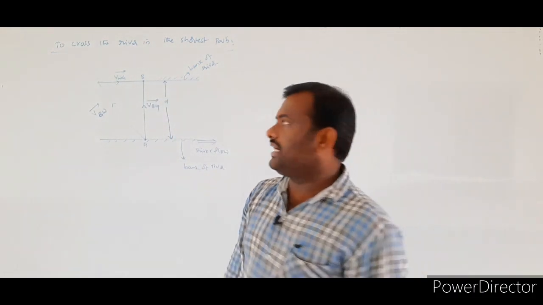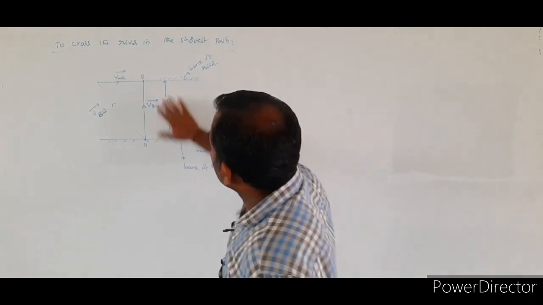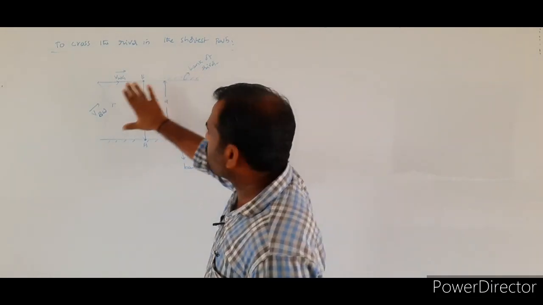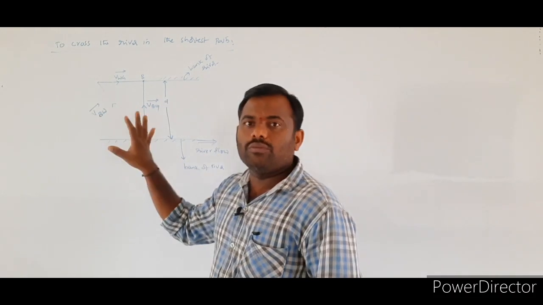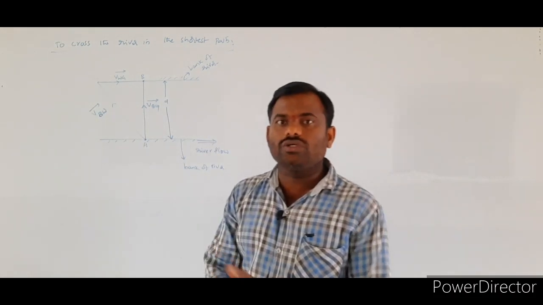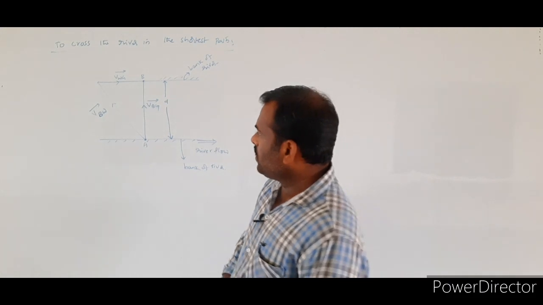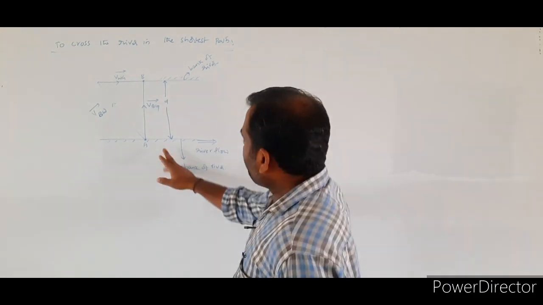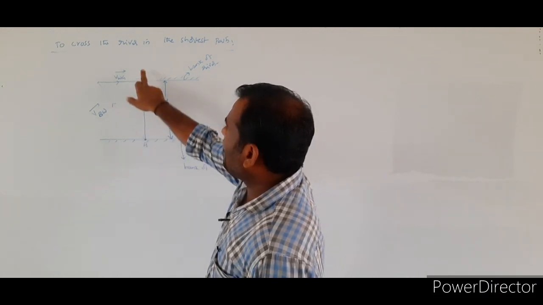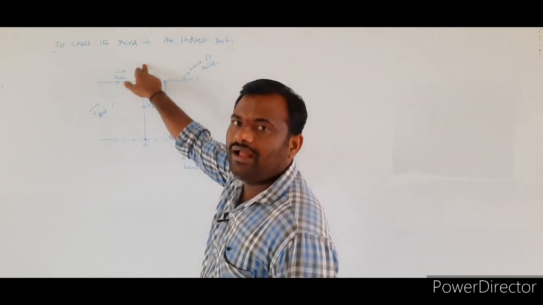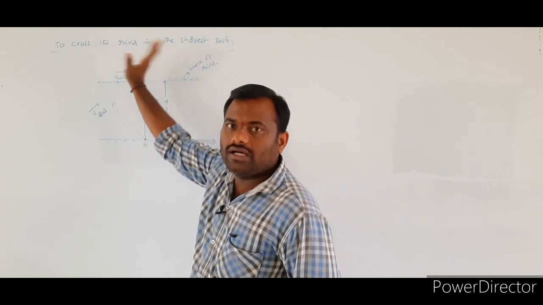Suppose we assume that these two are indicating the banks of the river. So here water will be present. If the water is not moving in the river, then if we start from the point A, we will directly reach the opposite point B on the other bank of the river.